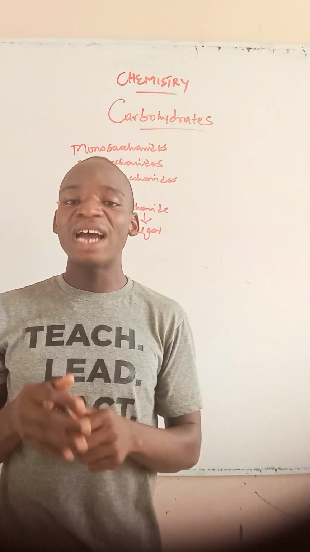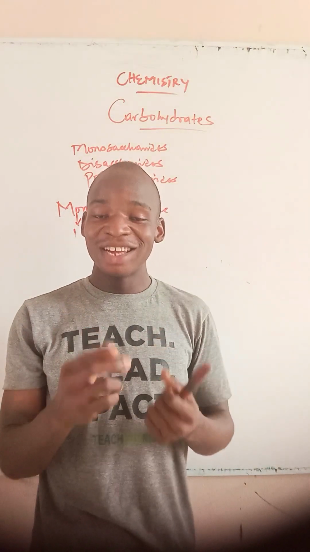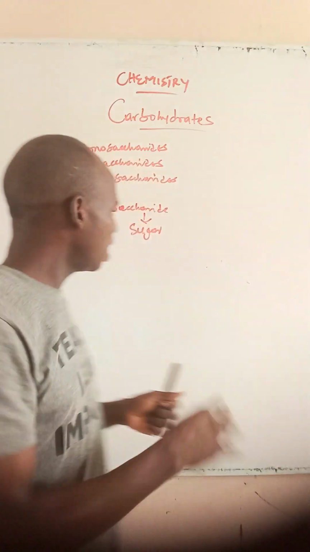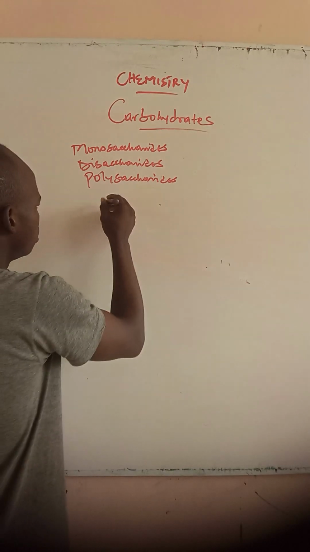So, what are monosaccharides? Monosaccharides are simply carbohydrates that are made of one glucose unit. They contain only one sugar, that is one glucose unit. What are the examples of monosaccharides?